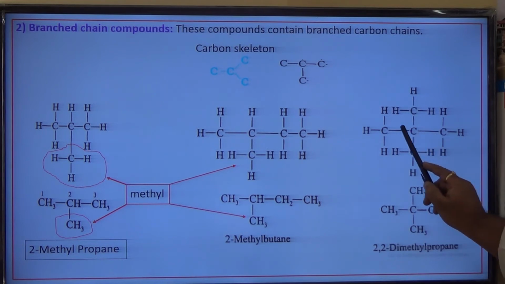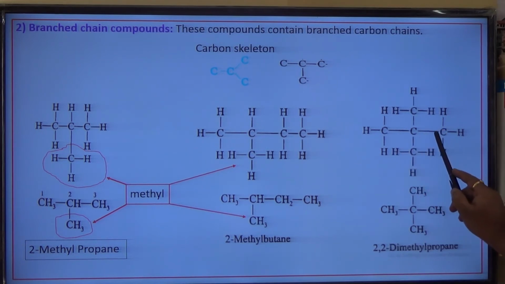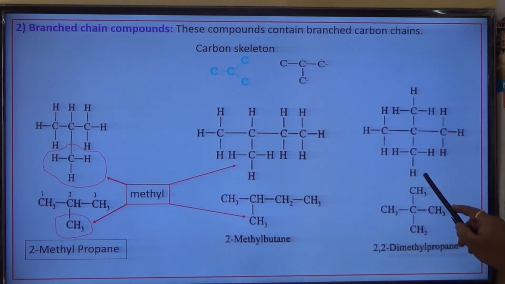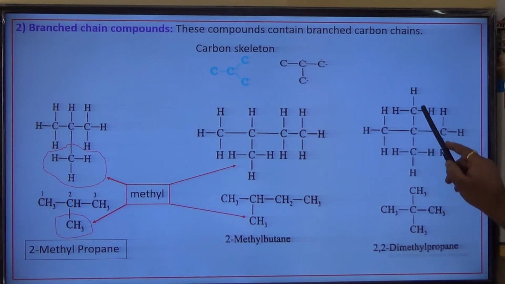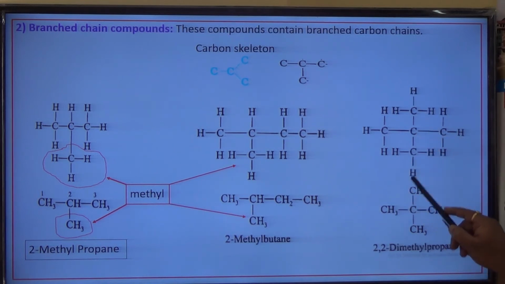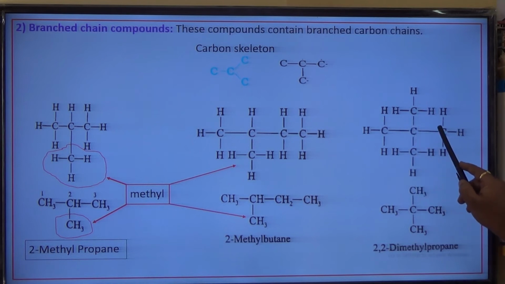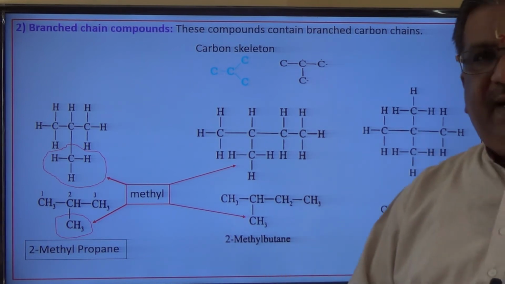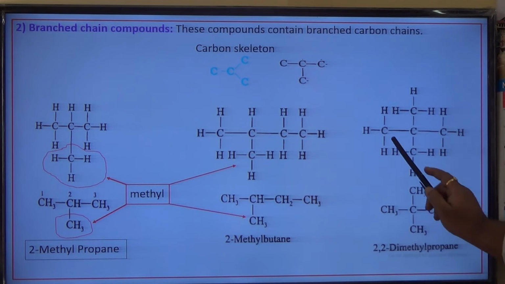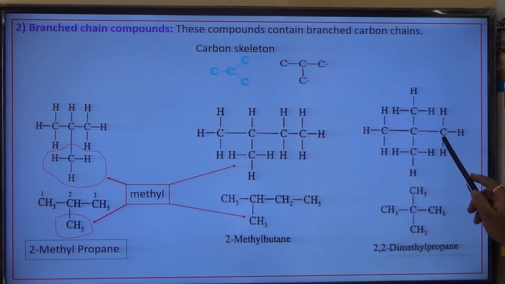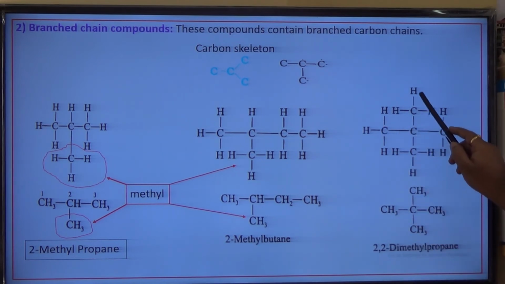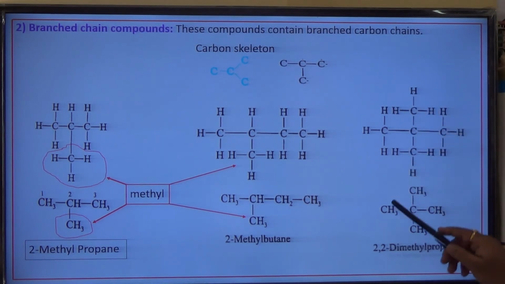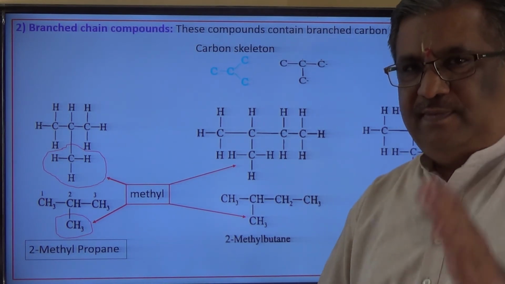Root word prop, single bond ane, propane. But remember, this here is a methyl group. This here also is a methyl group. These methyl groups are attached to this carbon atom. How do you number it? 1, 2, 3. Second carbon atom takes 2 methyl groups. Whichever way I number, it is all right. If I number 1, 2, 3, then for the second carbon atom, this is one methyl group, this is one methyl group attached. Good.